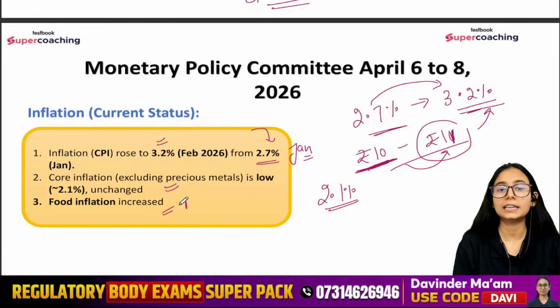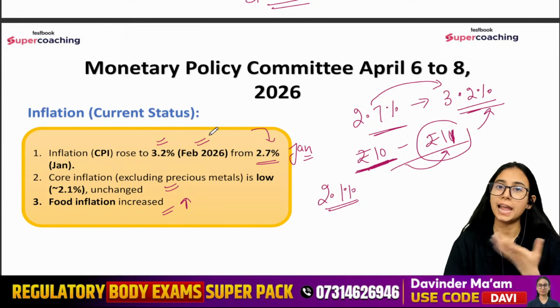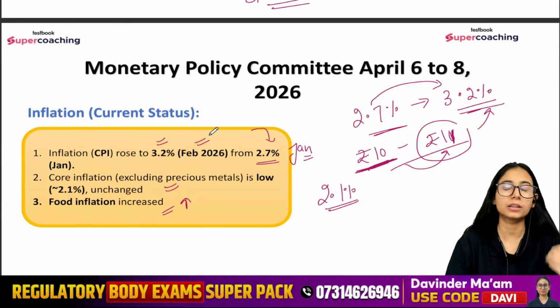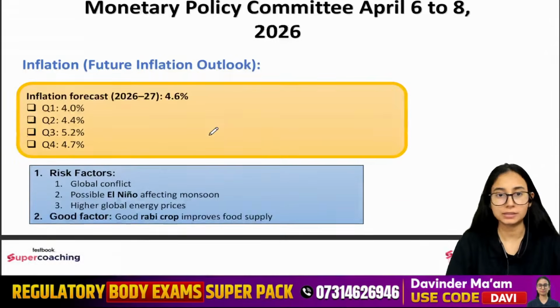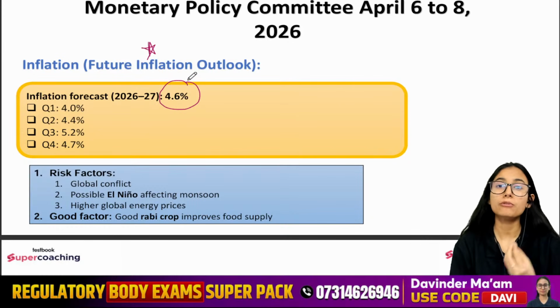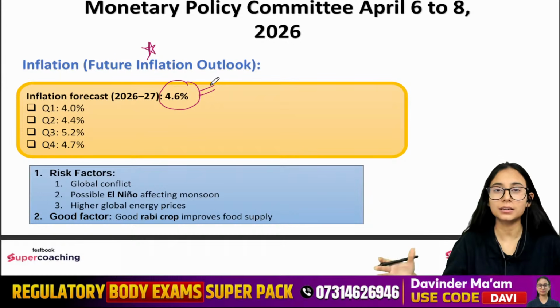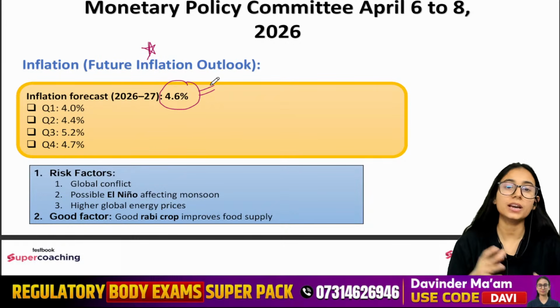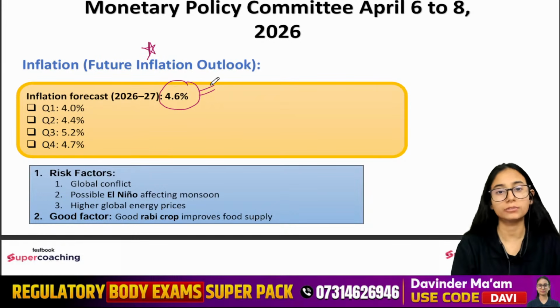Food inflation is slightly increasing, which we can see the impact here again because of the monsoon effect. Because of the El Nino effect that we have seen, there are chances of food inflation increasing. Inflation future outlook. Now what we are expecting in future, we are expecting inflation to be 4.6%. You have to remember this number. That means for the entire year, for the financial year 27, we are expecting 4.6% inflation.